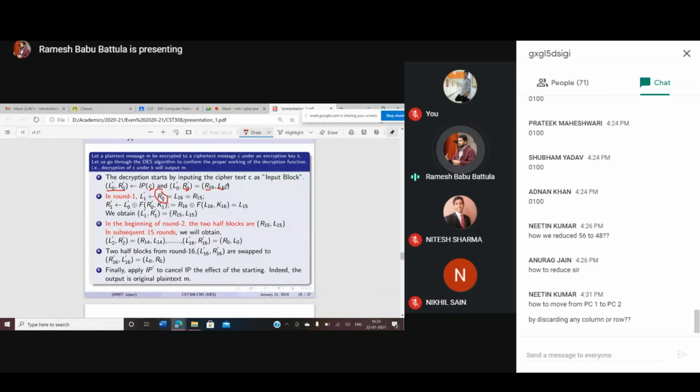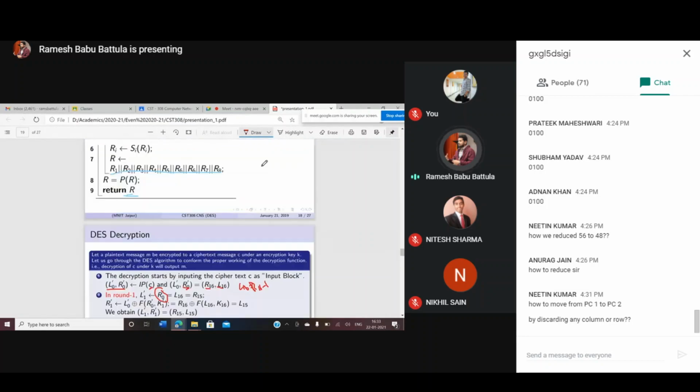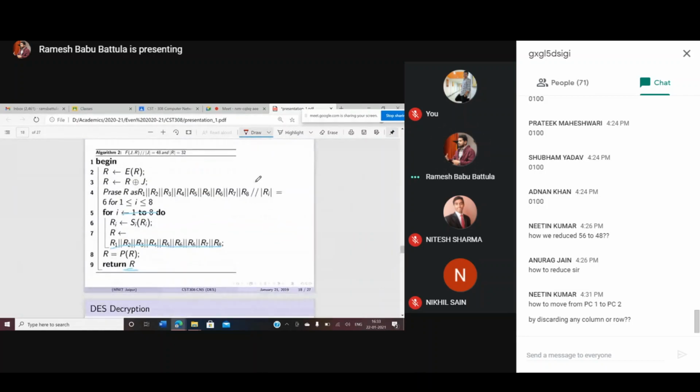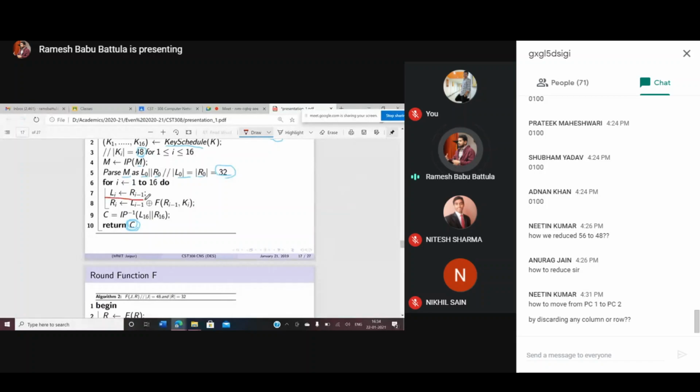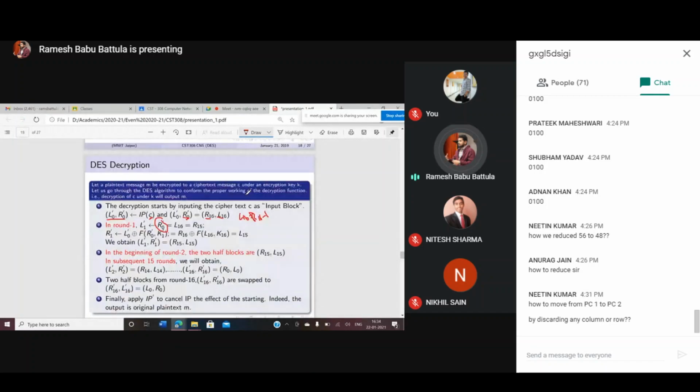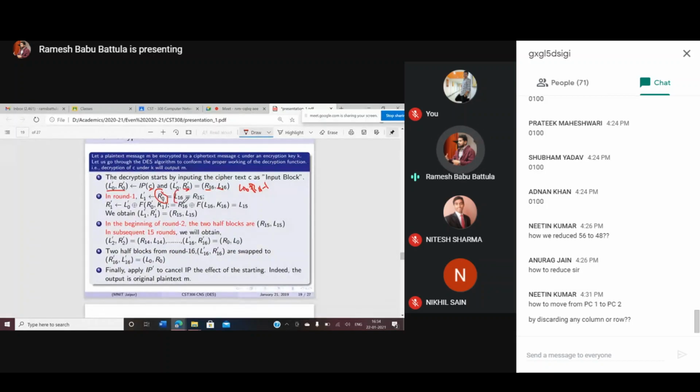So if it is L16, how will we write this? Actually, L16 is going to be R15 only. Li is equal to Ri minus 1. The previous equation we discussed. Now Li is equal to Ri minus 1. So if L16 comes over here, the actual value is going to be R15 only. But here the tricky part is how we are going to find the R1 dash value.